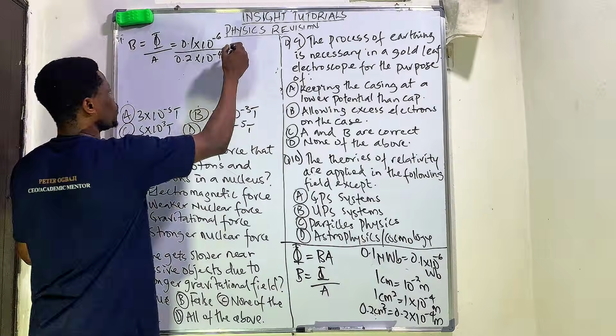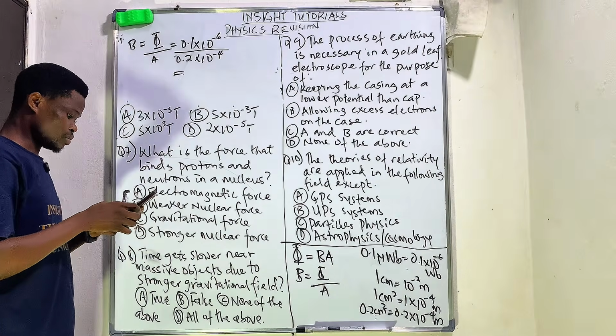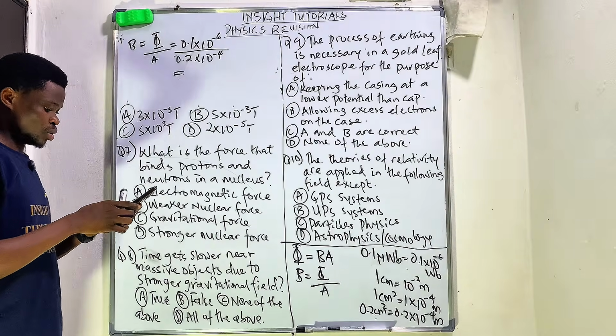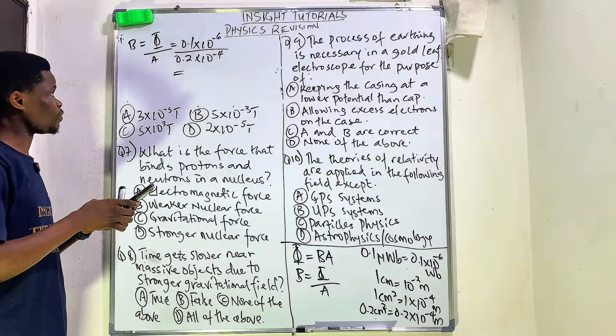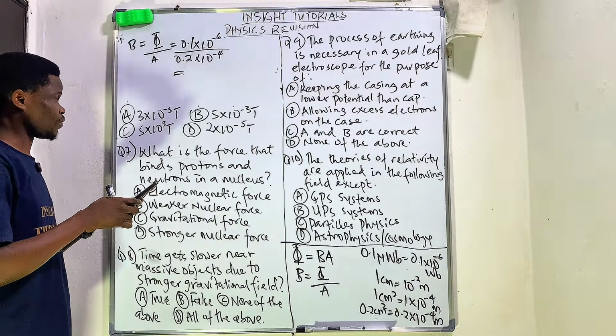And it happens that if we multiply that in my calculator, we're going to do 0.1 times 10 raised to the power of minus 6 divided by 0.2 times 10 raised to the power of minus 4.